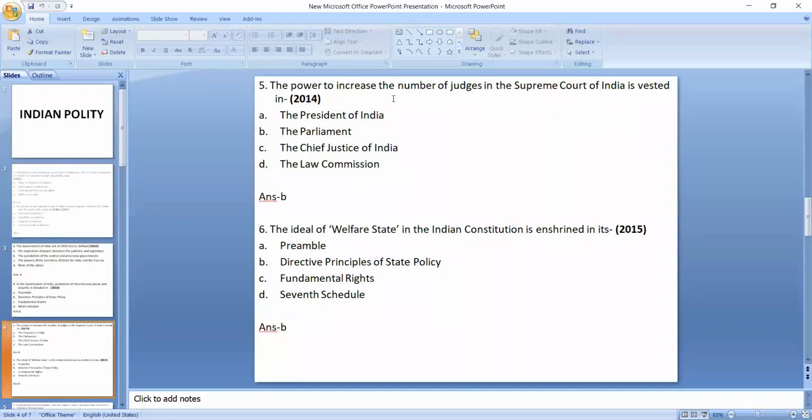While collecting the fact of how many judges there are, including the Chief Justice of India, in the Supreme Court now, obviously now it's 31. Then you will have to remember the strength of the Supreme Court. Okay, the strength of the Supreme Court. Then there you will also get such things, that the power to increase the number of judges in the Supreme Court is vested in whom? Okay, that is the Parliament. So when you touch the Supreme Court while preparing the central government section, obviously you will get these things. Okay.